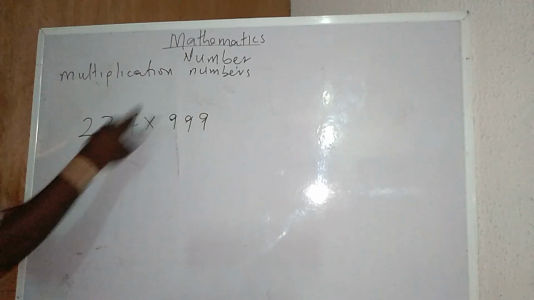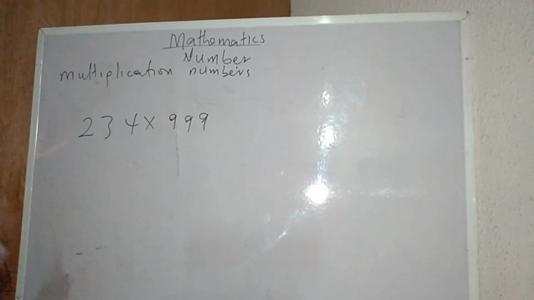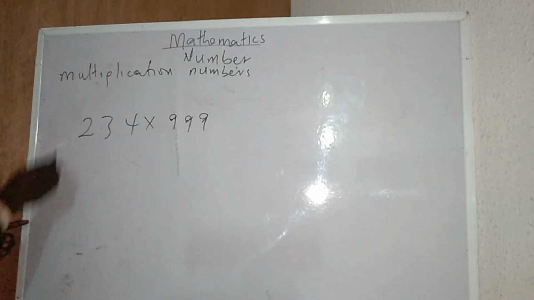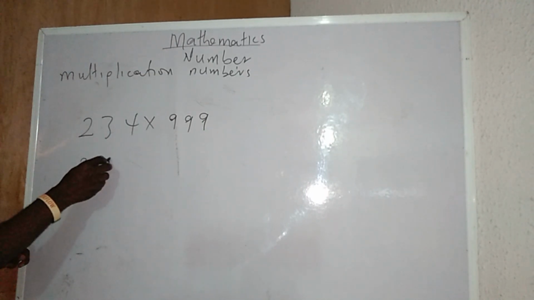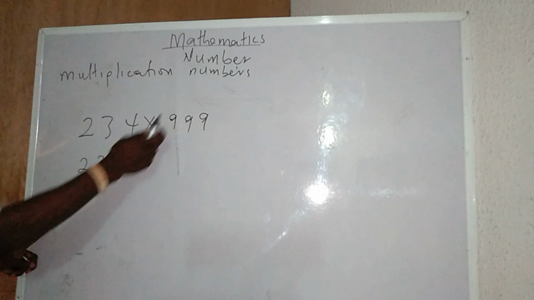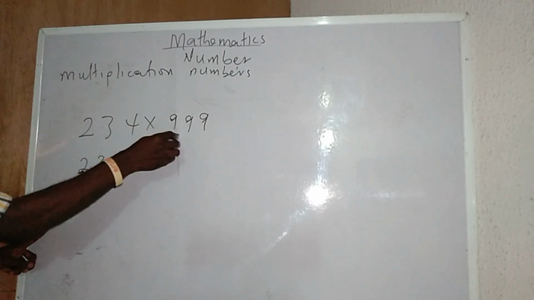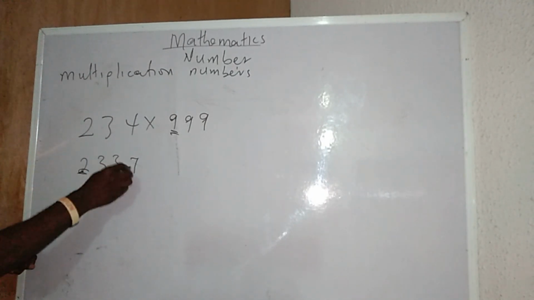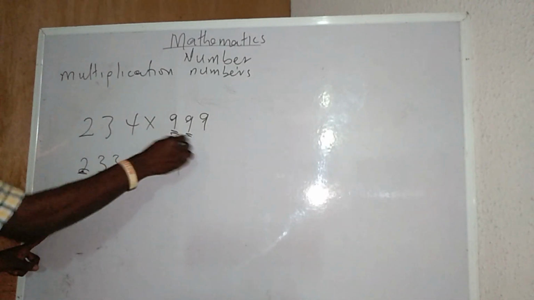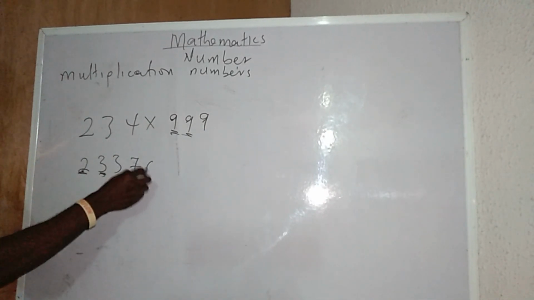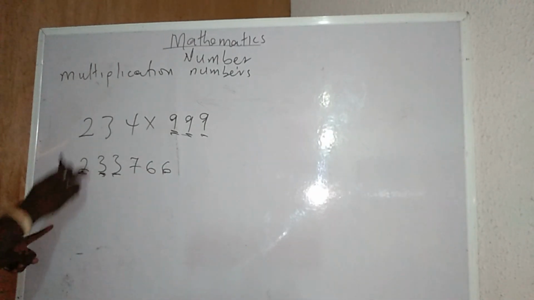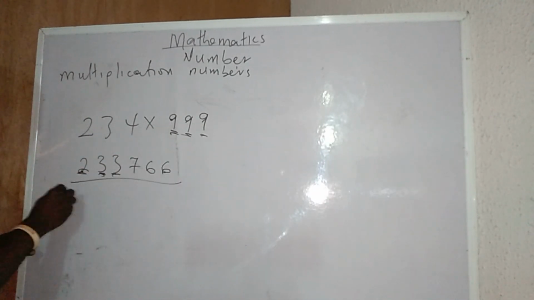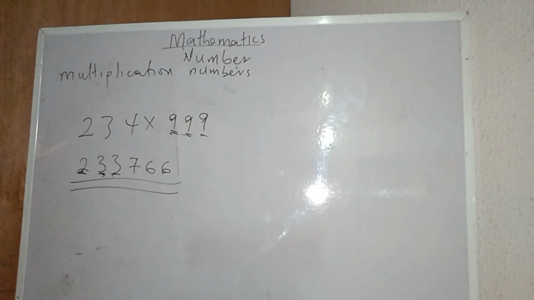Say no to calculator. Calculator causes a lot of issues when you are in the exam hall or even in your place of selling things. How do I go? I will have 2, 3, minus 1 from here, I will have 3. This minus this number, I will have 7. This minus this number, it will be 6. This also will be 6. It means if I multiply this number, this is what I will get.